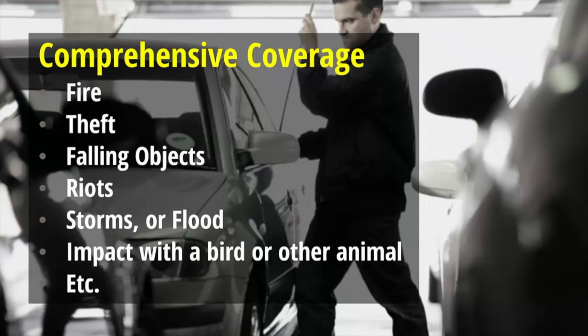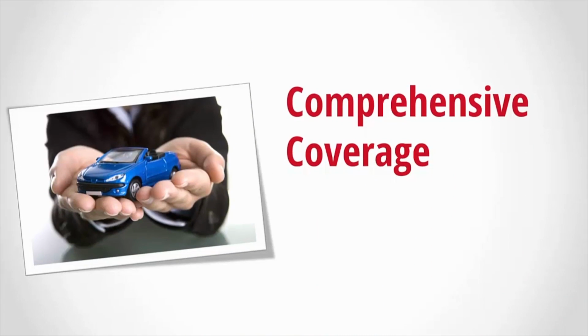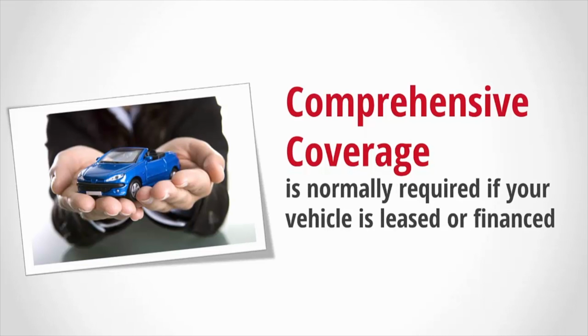Comprehensive coverage also provides coverage for the theft of your vehicle, damage by attempted theft, and vandalism. Another way to think of comprehensive insurance is that it applies when there's no other vehicle involved. It's important to note that comprehensive coverage is normally required if your vehicle is leased or financed.